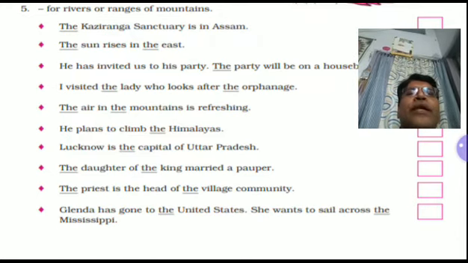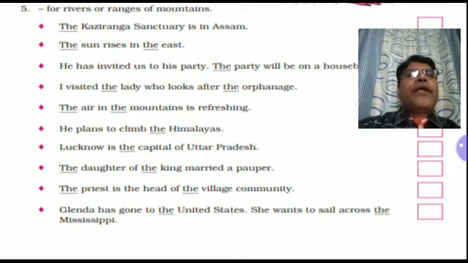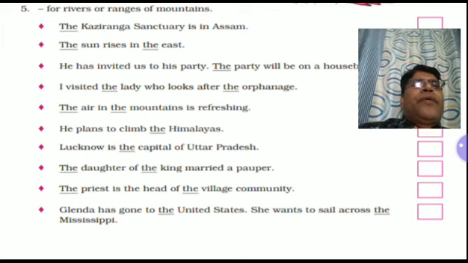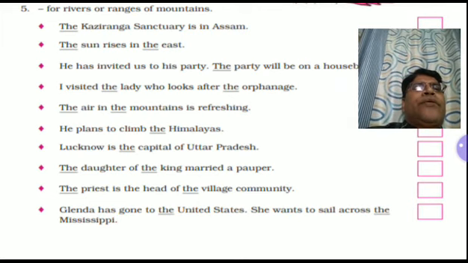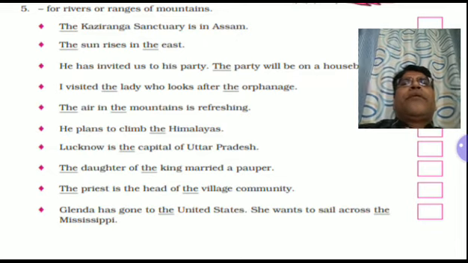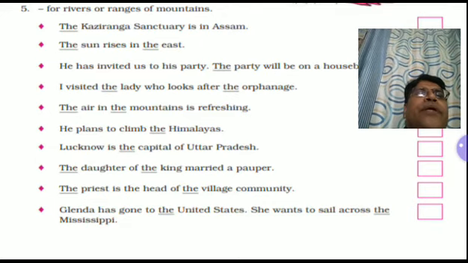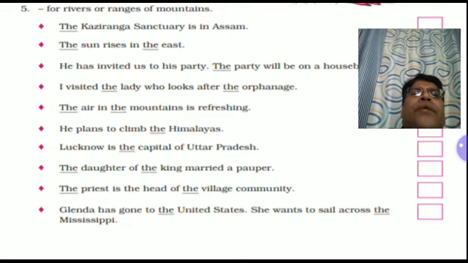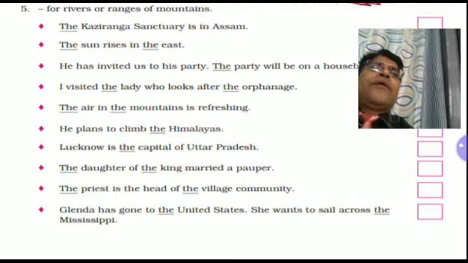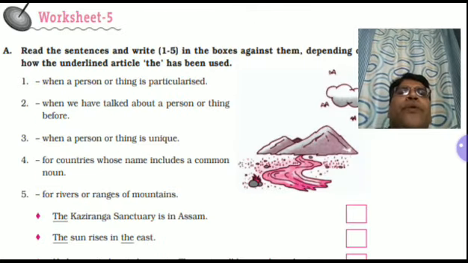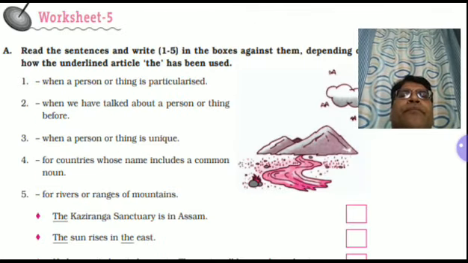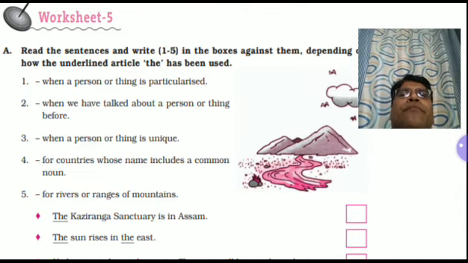Glenda has gone to the United States. She wants to sail across the Mississippi. Here, place and river, the country and the river. So again, the particularization for country is 1, and Mississippi is 5.